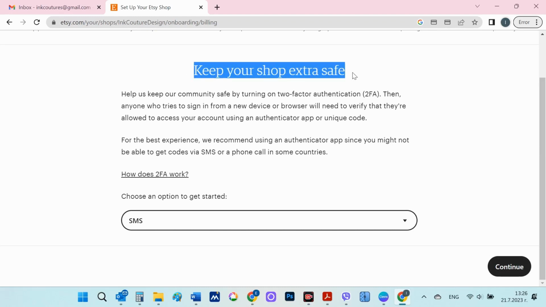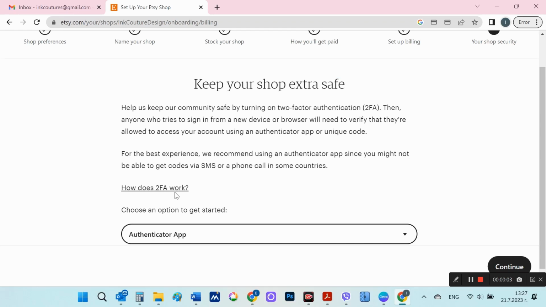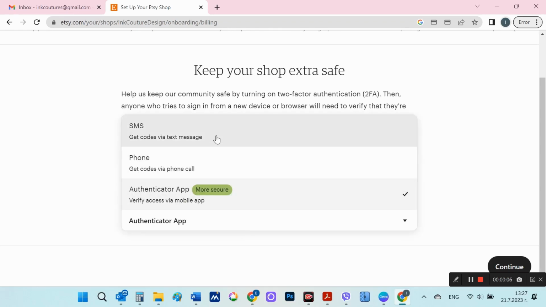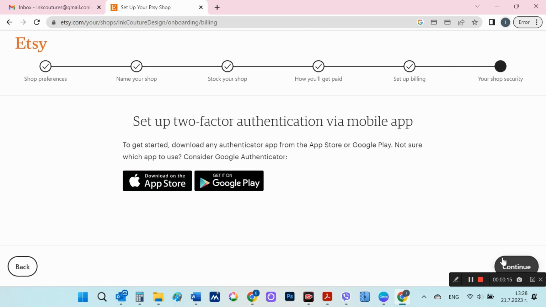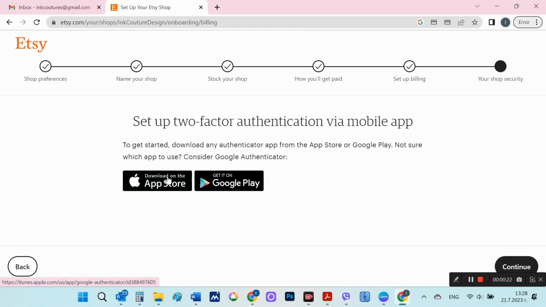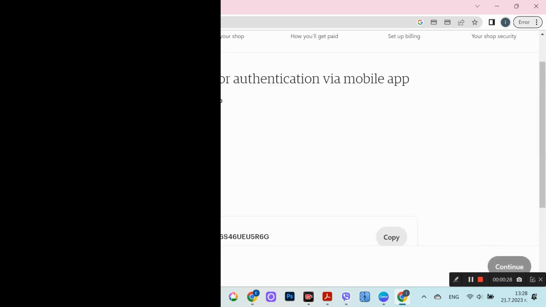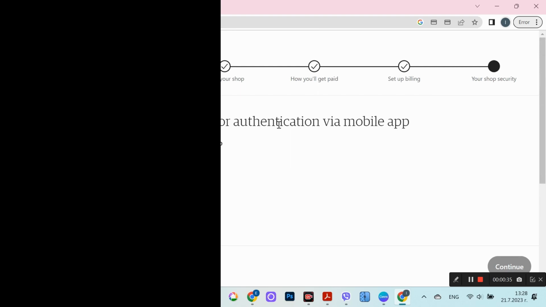The next thing you need to do is to perform the two-factor authentication, i.e., you must receive a code from Etsy that you can then enter to prove that the phone number you entered is real. This can be done if you choose SMS. For some countries, however, this is not available. And then you can get a code through the Google Authentication app. To do this, you need to install it first. Then Etsy displays a QR code that you need to scan with the authentication app and then enter the code you get in the app into Etsy.